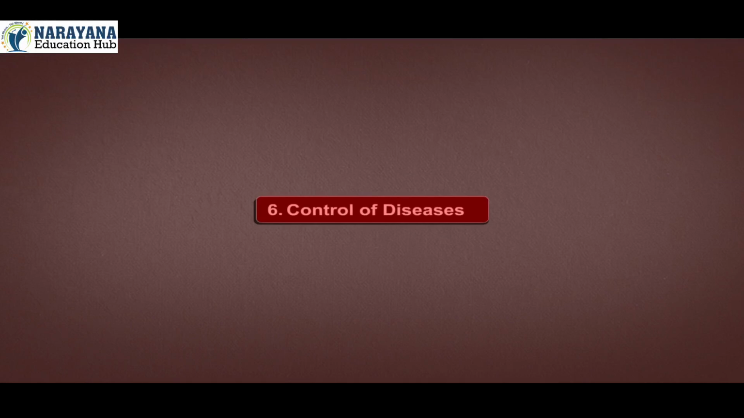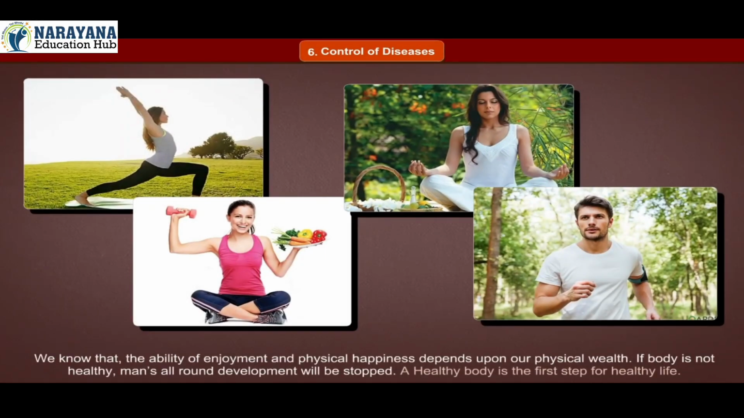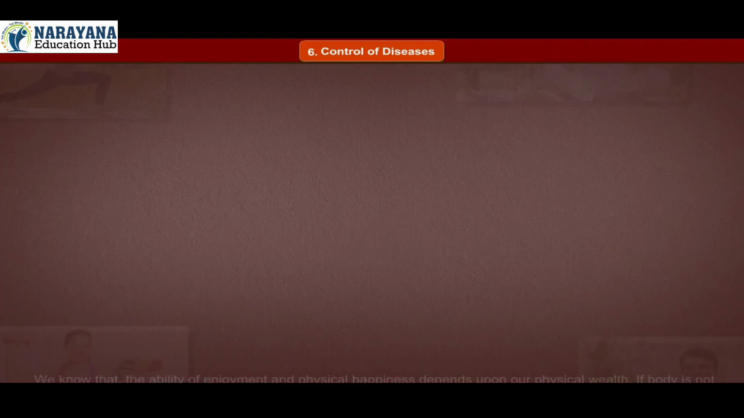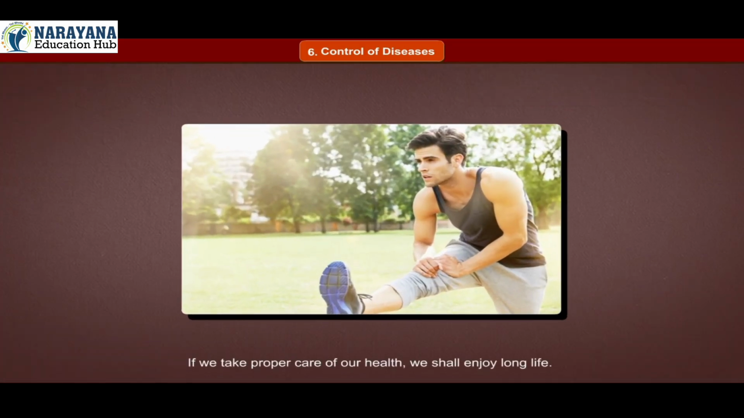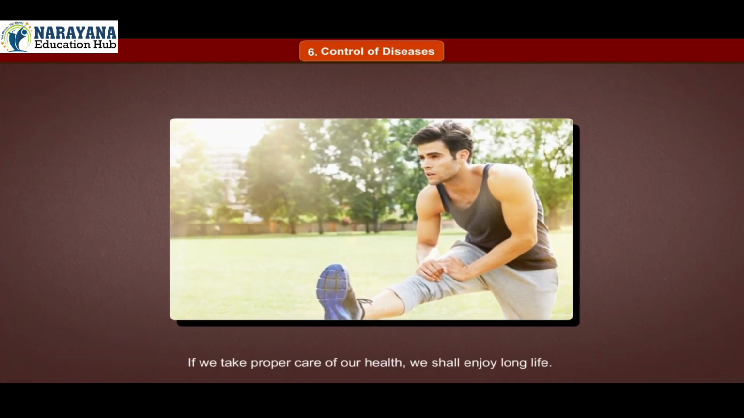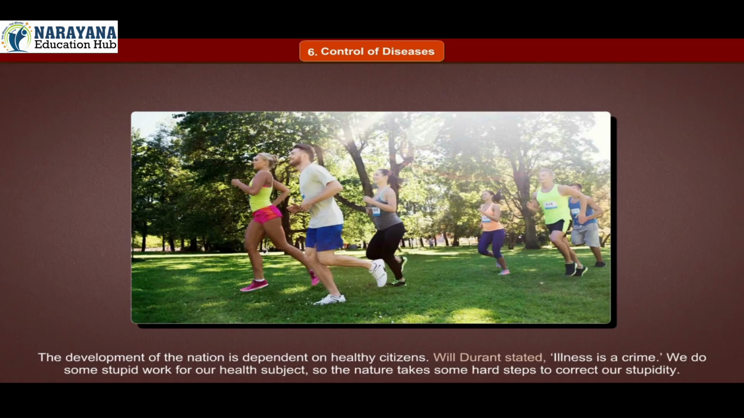Chapter 6. Control of Diseases. We know that the ability of enjoyment and physical happiness depends upon our physical wealth. If the body is not healthy, man's all-round development will be stopped. A healthy body is the first step for a healthy life. If we take proper care of our health, we shall enjoy a long life. The development of the nation is dependent on healthy citizens.